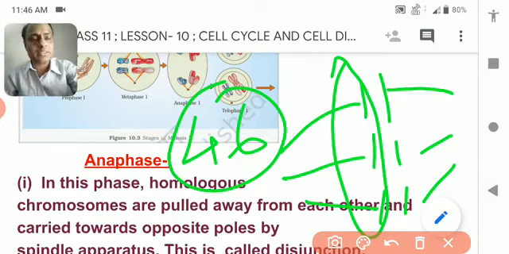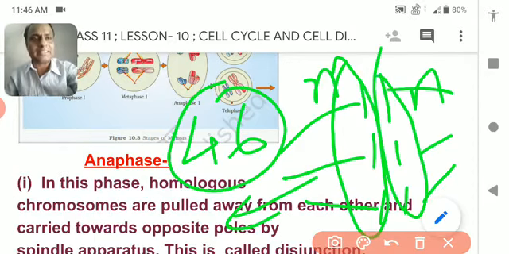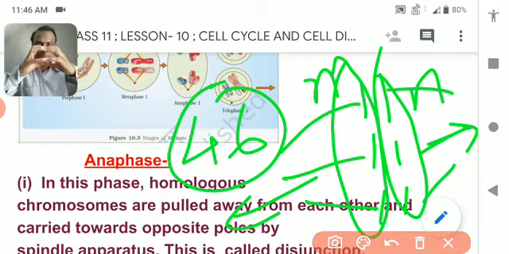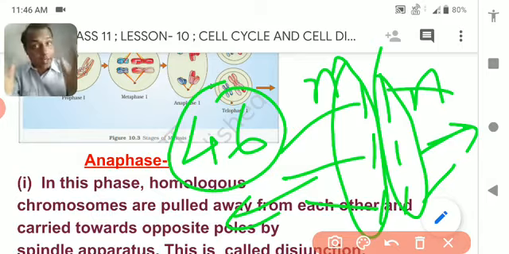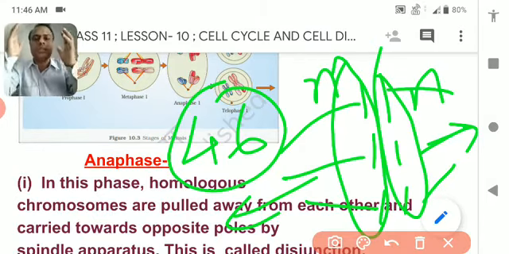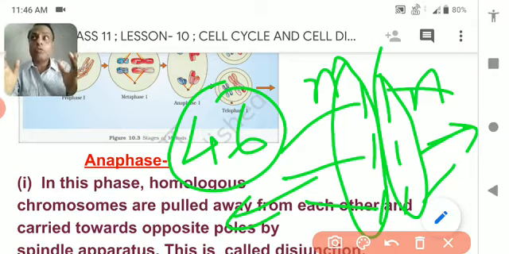So n number of chromosomes move to this side and n number of chromosomes move to this side. Half the number of chromosomes goes toward the opposite pole. And here the main reduction in the chromosomes can be seen, which forms two haploid daughter cells.